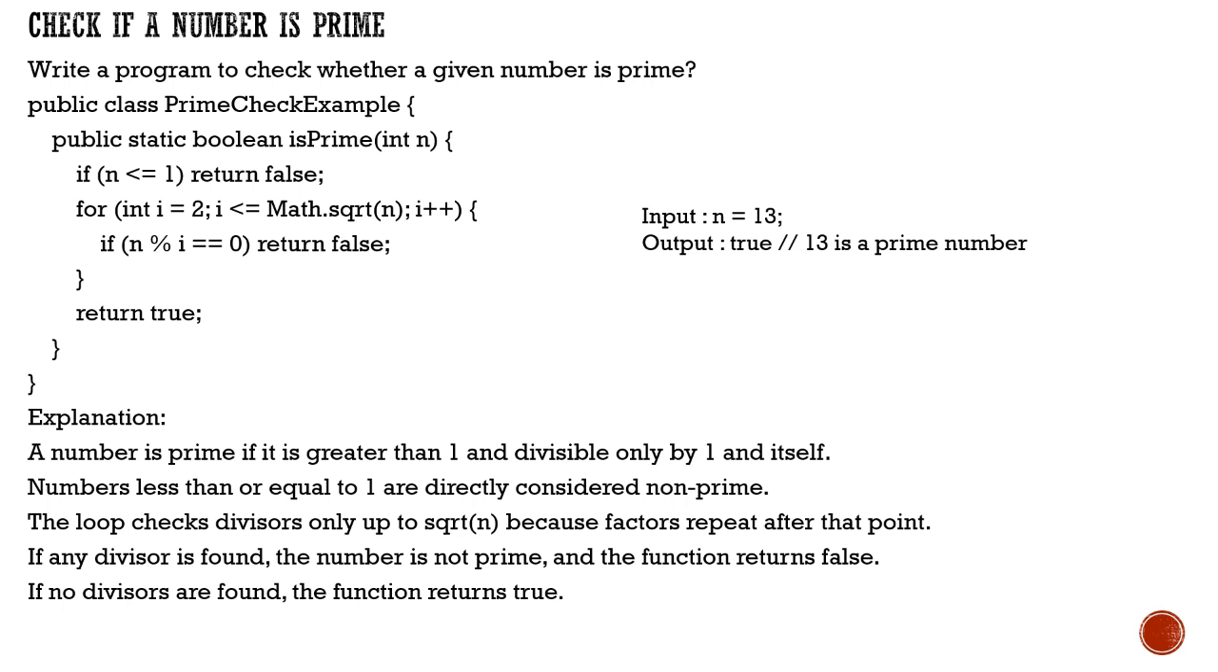Just for an example, the input provided is 13. Now it is prime, right? 13 cannot be divided by any number if you count from 1 to 12. You will not find any number which divides 13. So that's the logic.